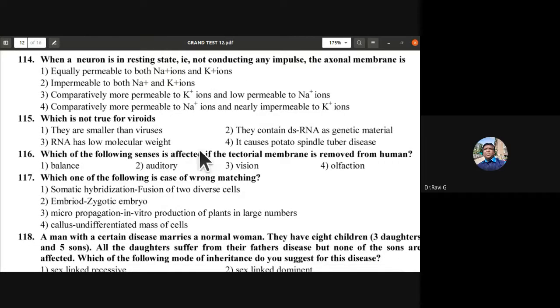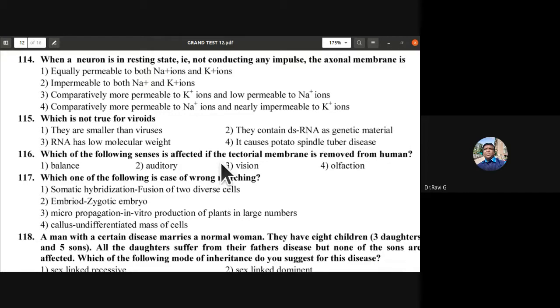Which is not true for viroids? They are smaller than viruses. They contain double stranded RNA as genetic material. RNA has low molecular weight. It causes potato spindle tuber disease. Of these four statements, which is not true for viroids? They contain double stranded RNA as genetic material is a wrong option, so it is not applicable for viroids. The remaining things are all correct. So the second one is wrong. They do not have double stranded RNA as genetic material.